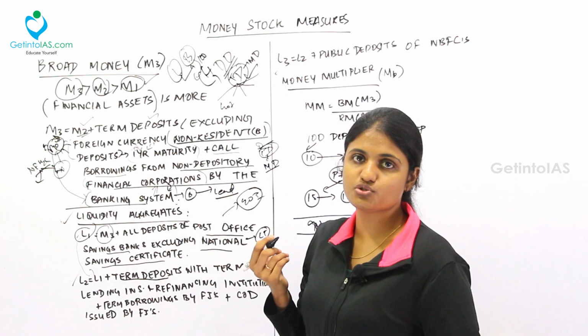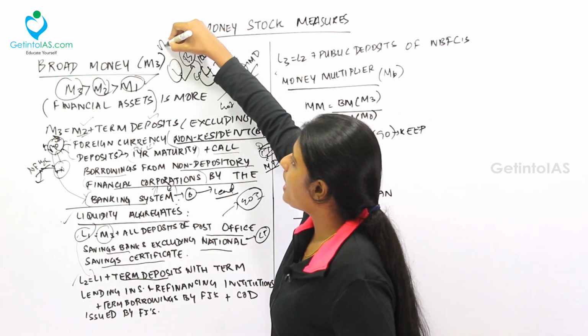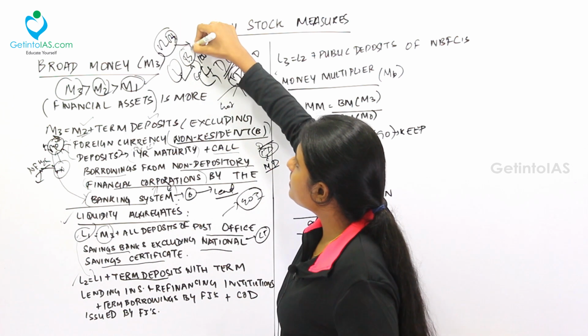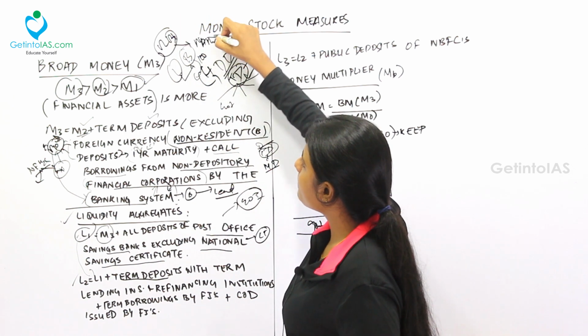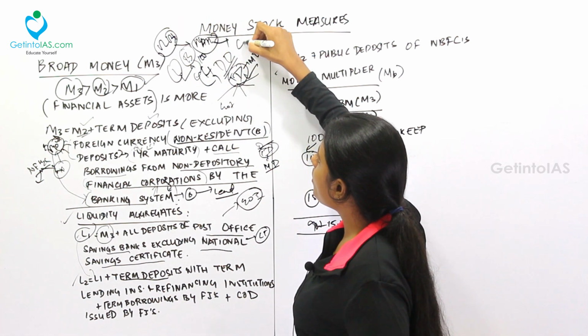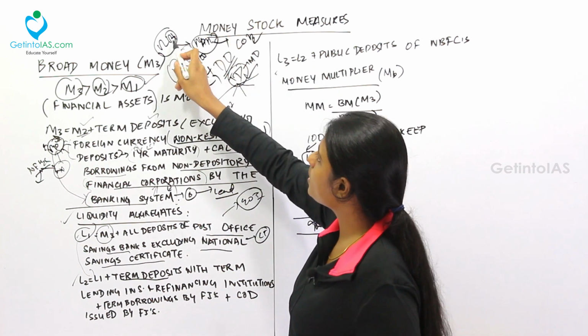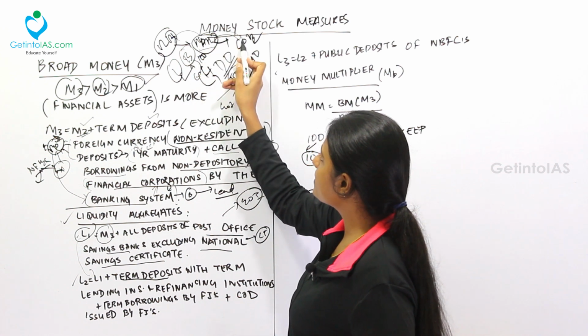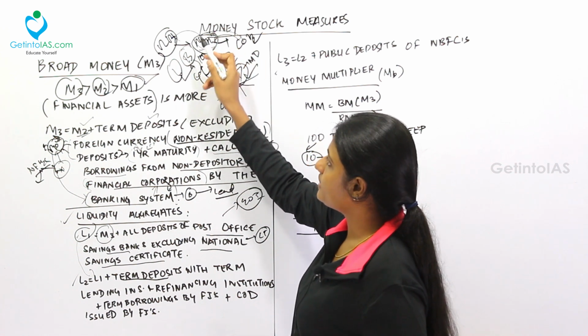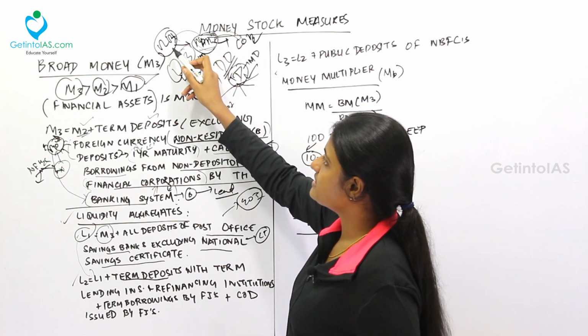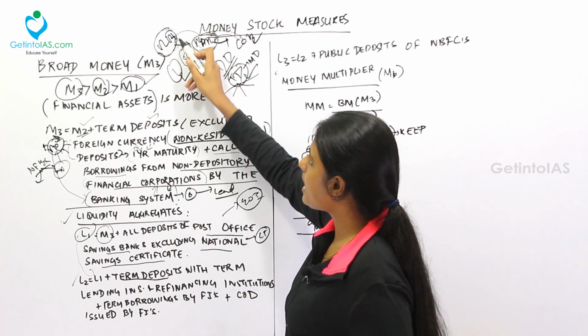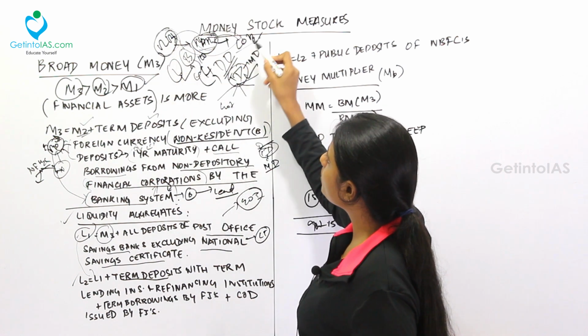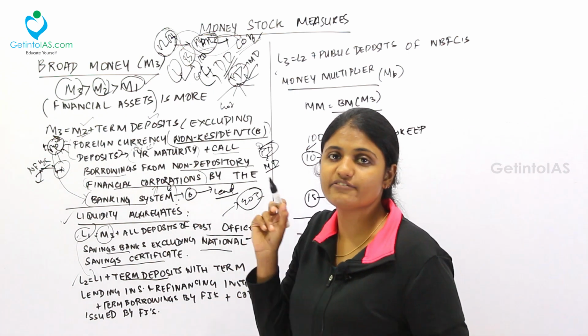What are refinancing institutions? I already told you. The RBI will give money to NABARD, and NABARD will give it to various cooperative banks. NABARD is not giving money directly. It gets it from RBI and then gives it, so it acts as an intermediary. This is called refinancing: getting money from RBI and giving it to the cooperative banks.